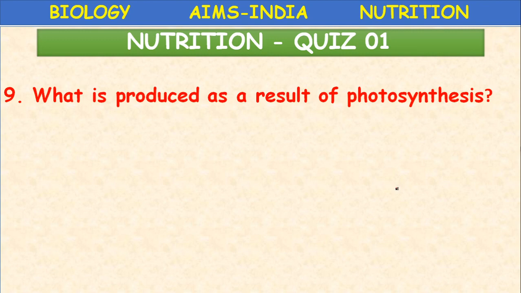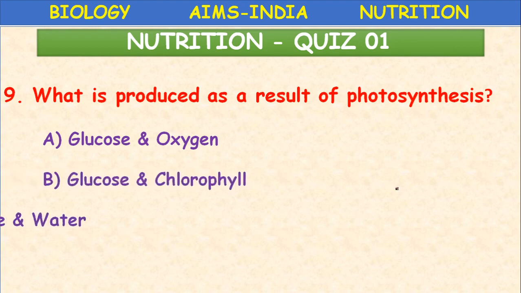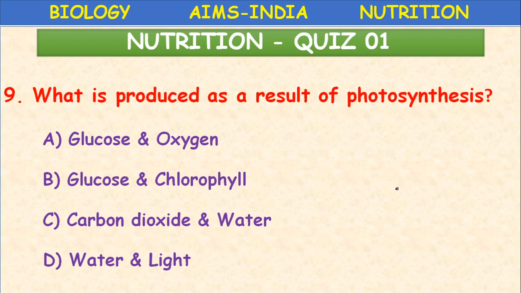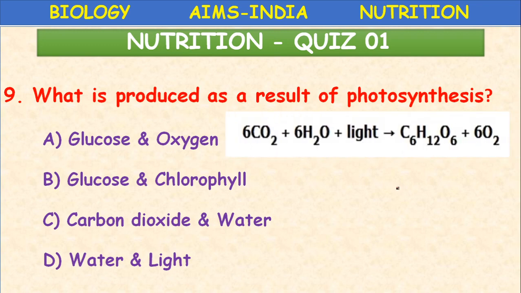What is produced as a result of photosynthesis? Glucose plus oxygen, glucose, chlorophyll, carbon dioxide and water. Water and light. What is produced? Equation is given here. Hint. So glucose and oxygen.